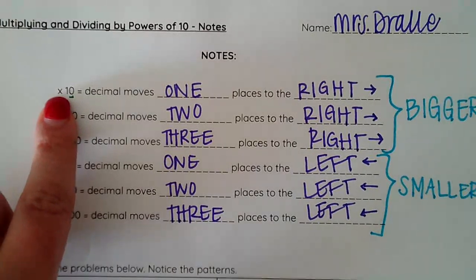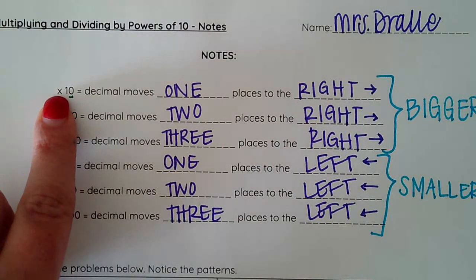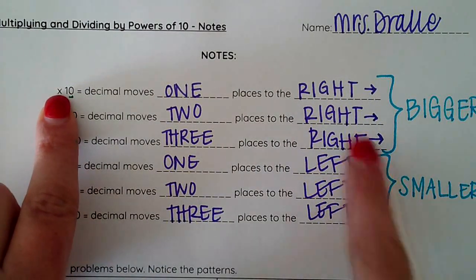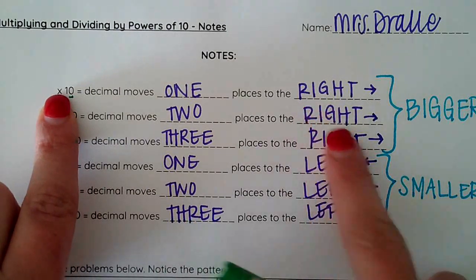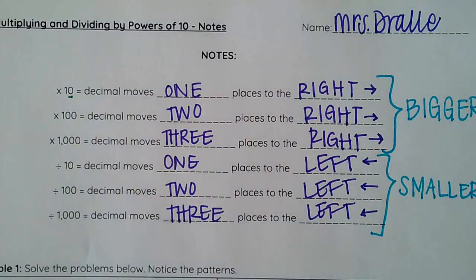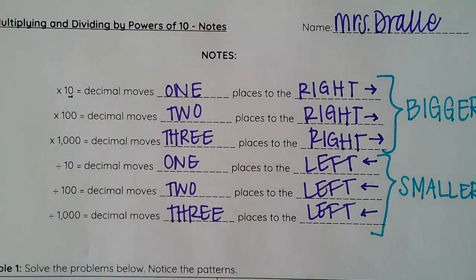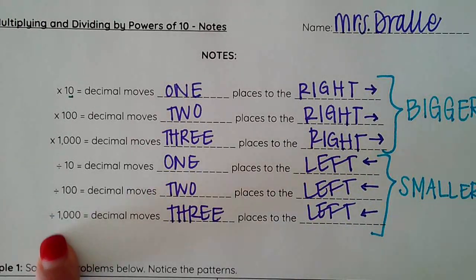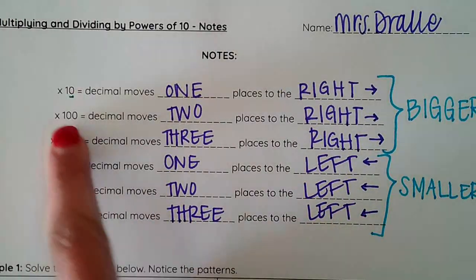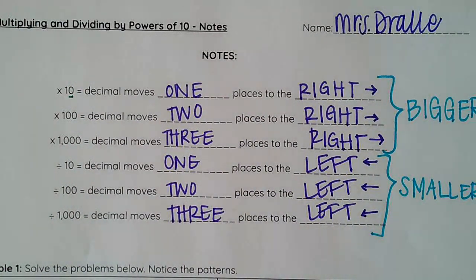When we're multiplying, our number is going to get larger, so our decimal moves to the right to give us a bigger number. When we are dividing, our number is going to be getting smaller, so we move the decimal to the left. Division tells us to move to the left. Multiplication tells us to move to the right.